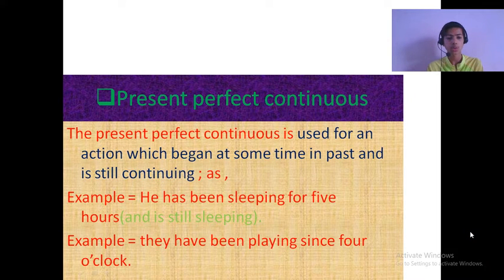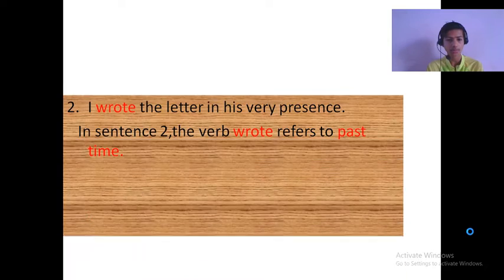Present perfect continuous. The present perfect continuous is used for an action which began at some time in the past and is still continuing. Example: he has been sleeping for 5 hours and is still sleeping. They have been playing since 4 o'clock.